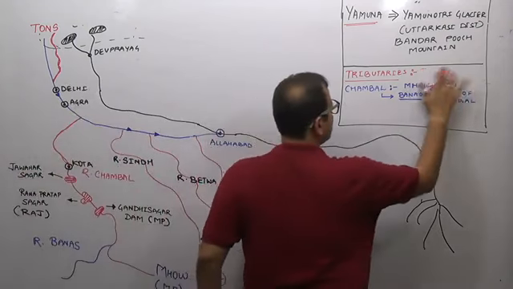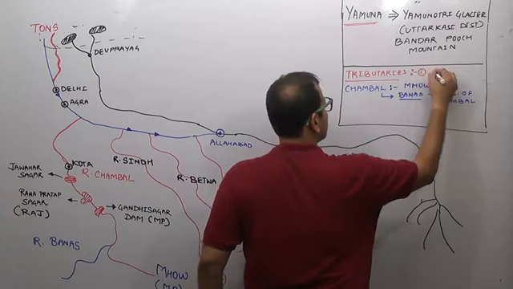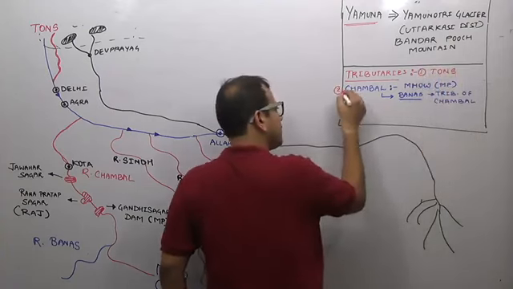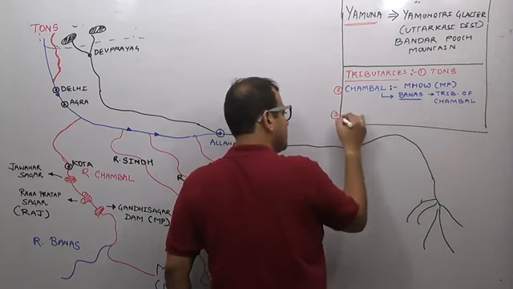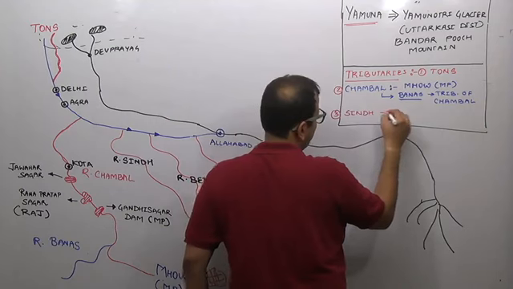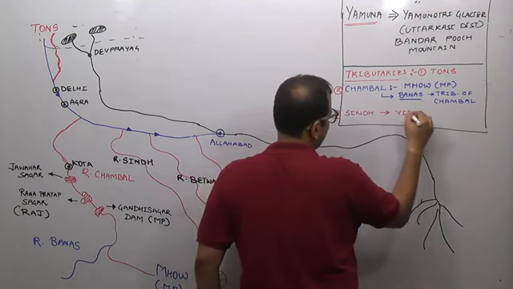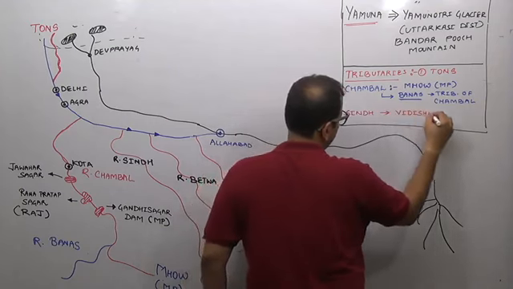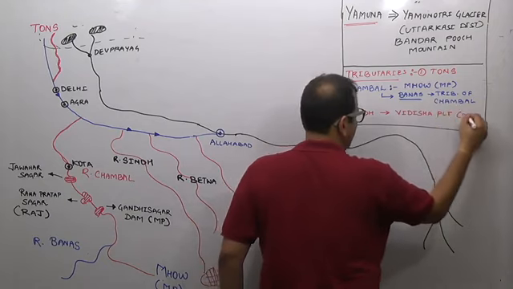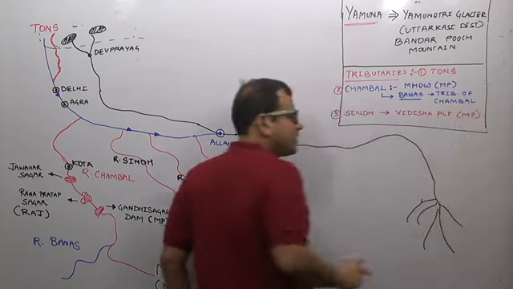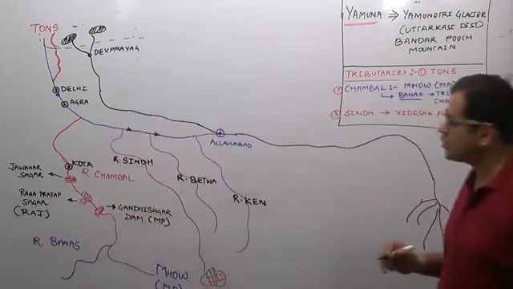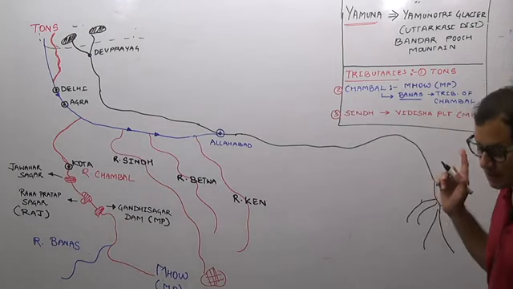So, one tributary is river Tons. It originates in the Himalayas. The second tributary is river Chambal. The third tributary is river Sindh. It originates in the Vidisha plateau in the state of Madhya Pradesh.